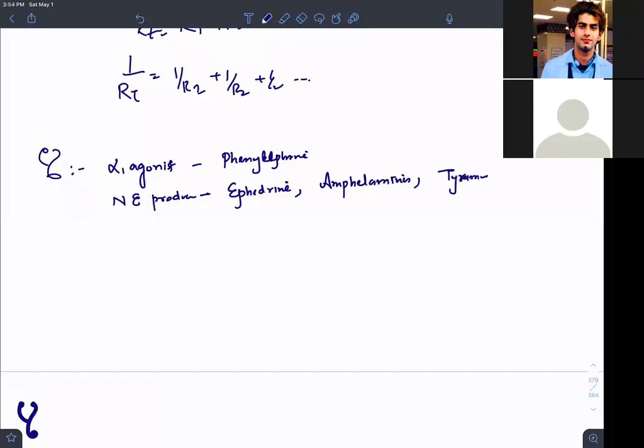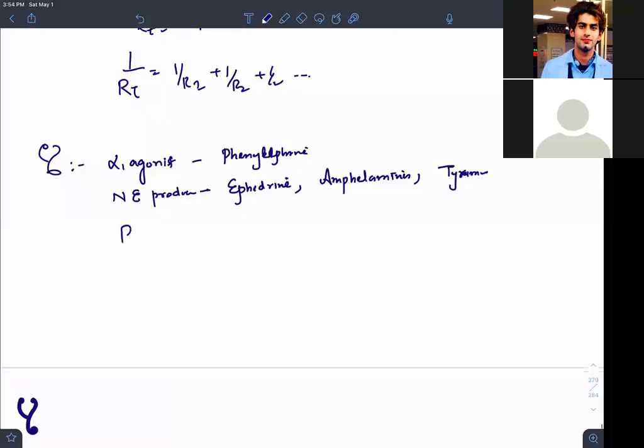What else can vasoconstrict? You can give reuptake inhibitors like cocaine, tricyclic antidepressants. So these are the things which can vasoconstrict. Fine.